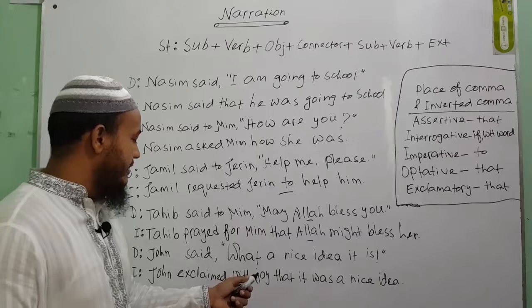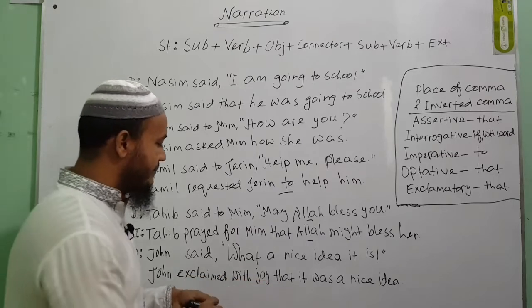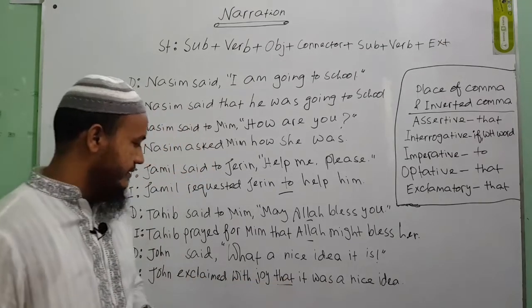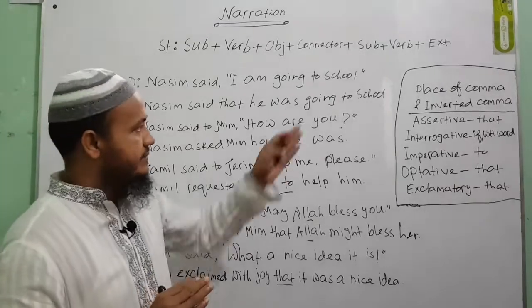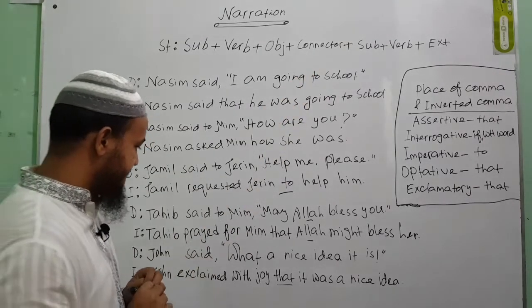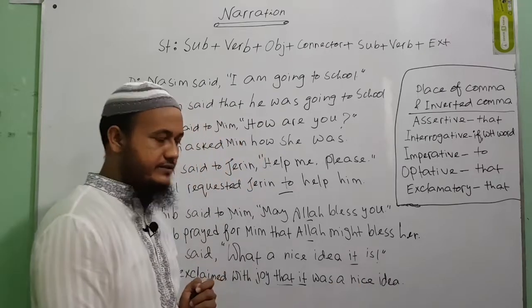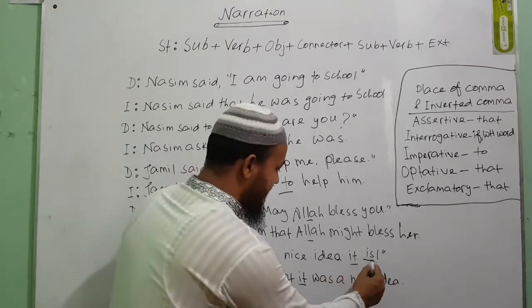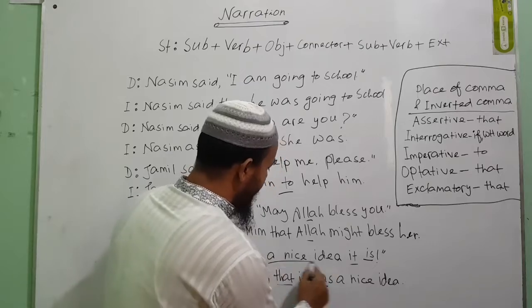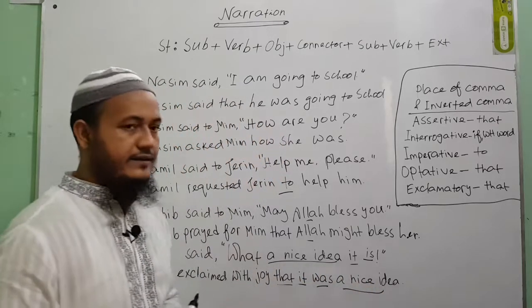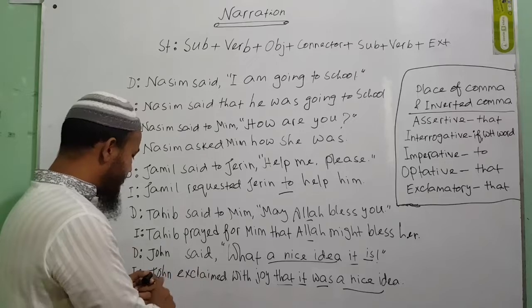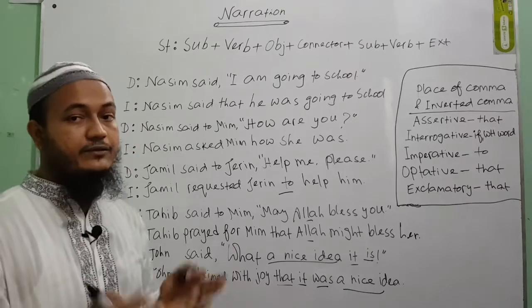John exclaimed with joy, and in the place of comma, inverted comma, you will have to use that as a connector. Then you have to get the subject according to the structure. What's the subject here? It. You bring the subject first, and is becomes was, and then the object is a nice idea. So the full sentence is: John exclaimed with joy that it was a nice idea.